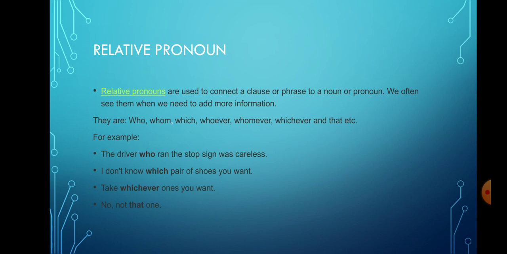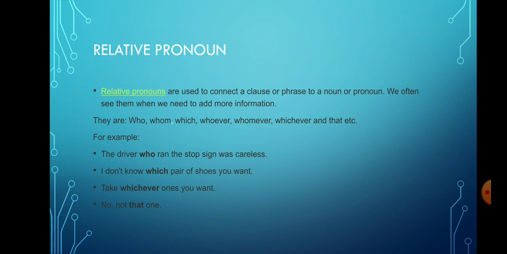Next type of pronoun is relative pronoun. Relative pronouns are used to connect a clause or a phrase to a noun or a pronoun. Means they work like connectors. We often see them when we need to add more information. Or in other words, we can say we need relative pronouns to make relation between two nouns, or a noun and a pronoun, or between a clause or between a phrase.